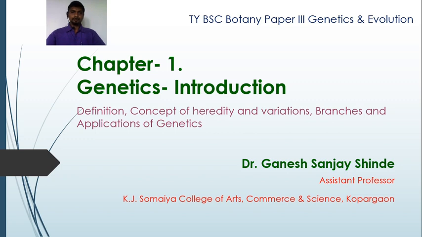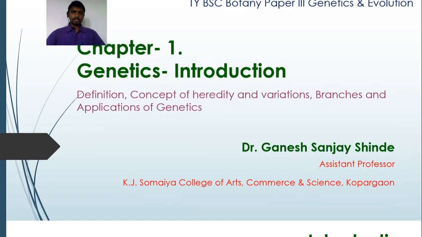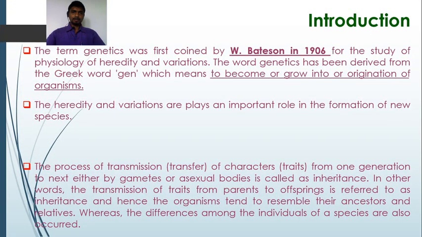In this chapter we are going to study the definition of genetics, concept of heredity and variations, branches and applications of genetics. So the first point is the introduction to genetics.